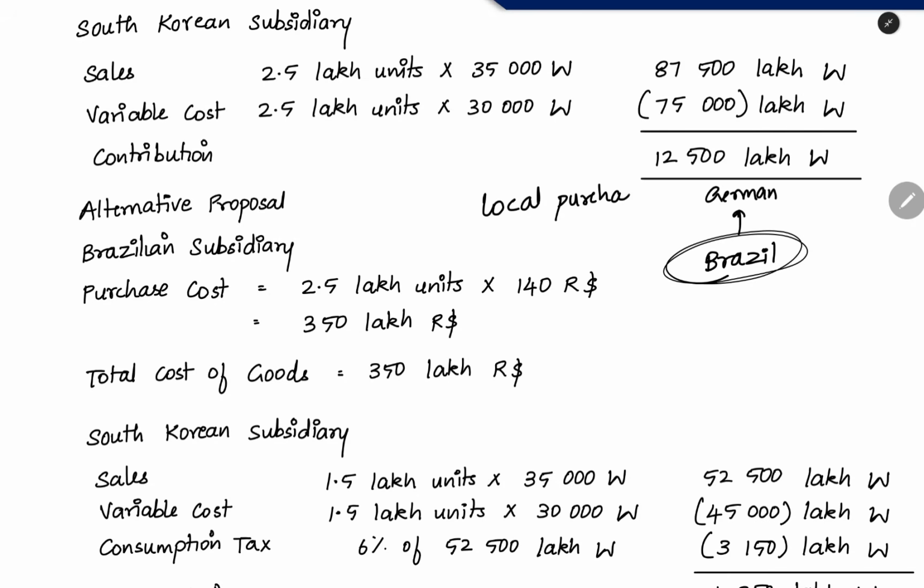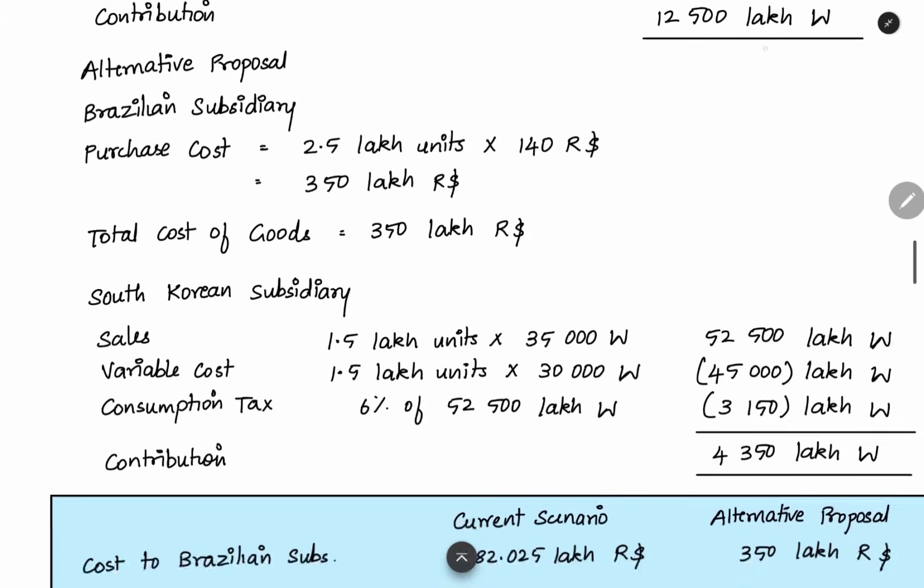In a local purchase, what is the advantage? We don't have to pay the custom duty. So that is the advantage for us. When purchasing from the local unit, they are quoting a price of 140 R dollar. So 2.5 lakh units into 140 R dollar, this 350 lakh R dollar is the purchase cost. And we have no custom duty, so this will also be the total cost of the goods.